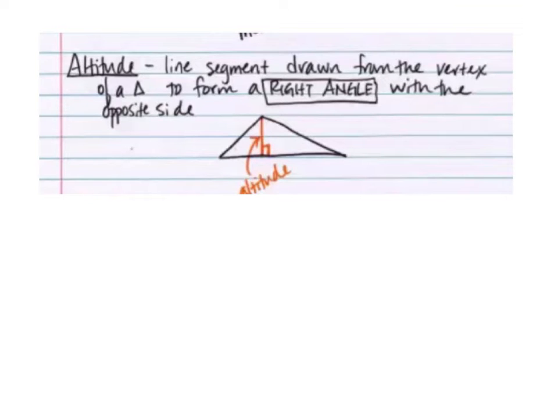Okay, altitude. Now, I have a really dumb way to memorize altitude. If you've ever flown in a plane or watched a movie where someone has flown in a plane, they talk about reaching a certain altitude. So an altitude is the height that the plane reaches. So how do we measure altitude? And why does the plane call it the altitude? Well, the plane calls it the altitude because it makes a right angle with the earth. Where does the plane meet the right angle with the earth?